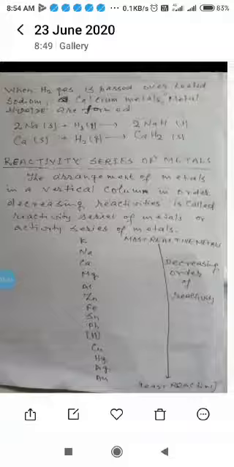Most of the metals do not react with hydrogen, but some very reactive metals react with hydrogen to form metal hydride.